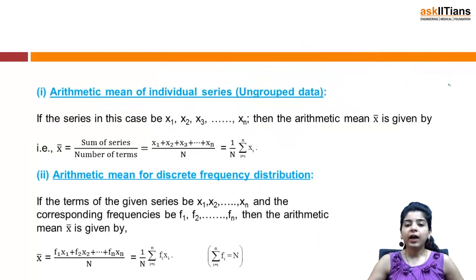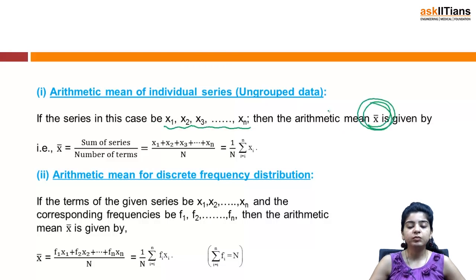So first of all, we have arithmetic mean of individual series or ungrouped data. If the series in this case be x1, x2, xn, then the arithmetic mean, the most commonly used notation for mean, that is x bar, is given by the sum of series by number of terms, which is x1 plus x2 plus xn by n. It can be written as 1 by n sigma xi.